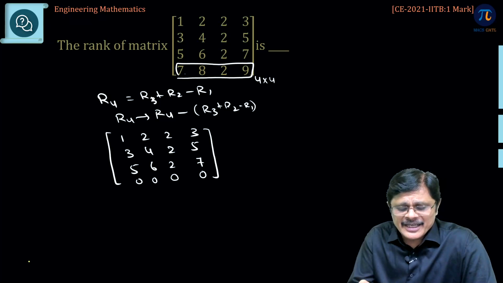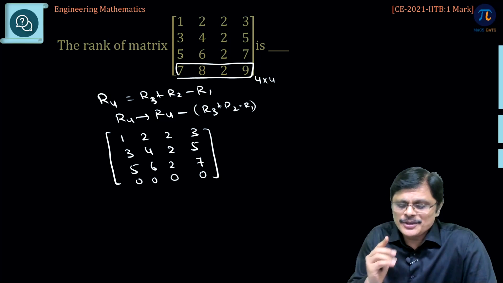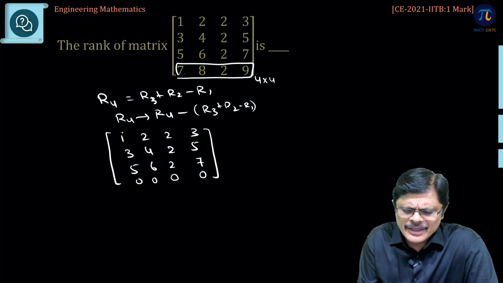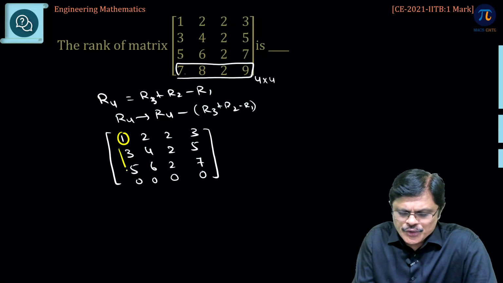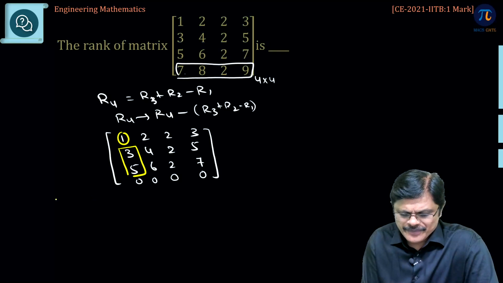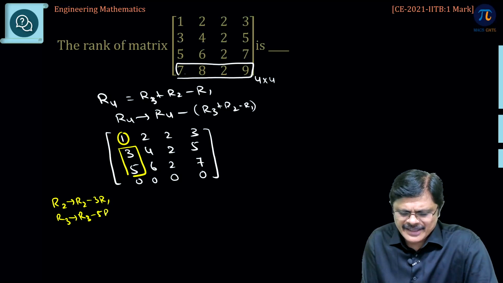If you find any other relationship, using only row operations, you can do it. Otherwise, you can simply do the regular straightforward forward elimination. Using that, make these two fellows 0, that is R2 is R2 minus 3 R1 and R3 is R3 minus 5 R1.